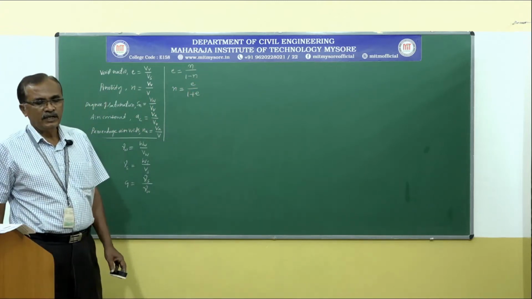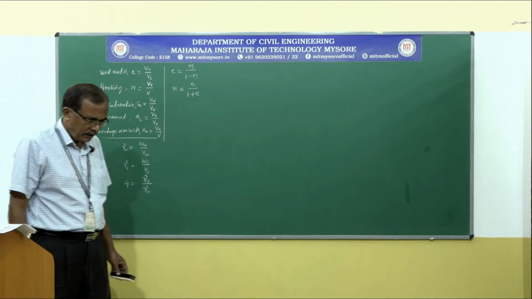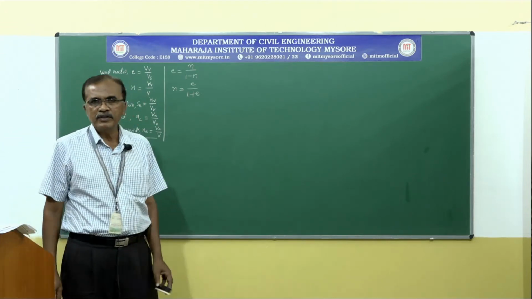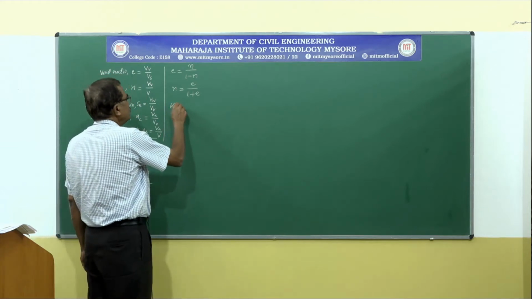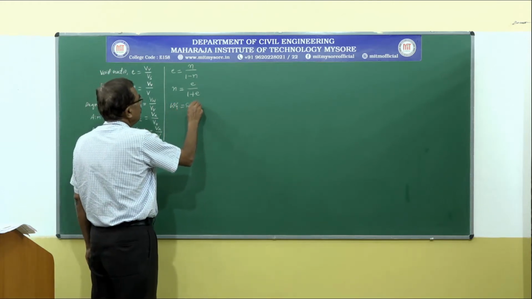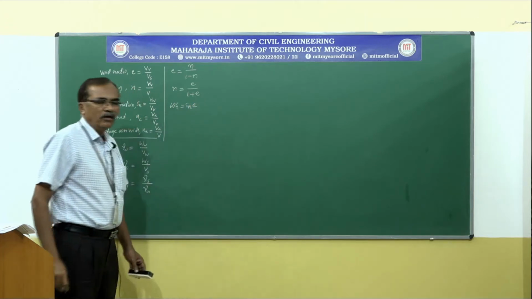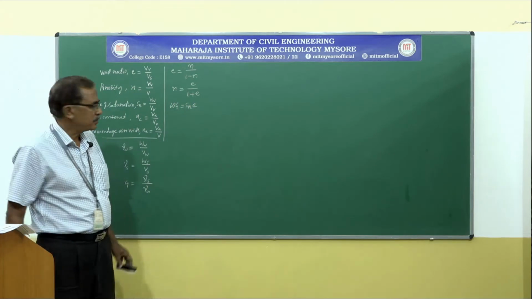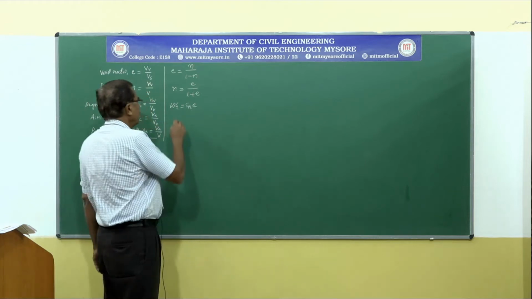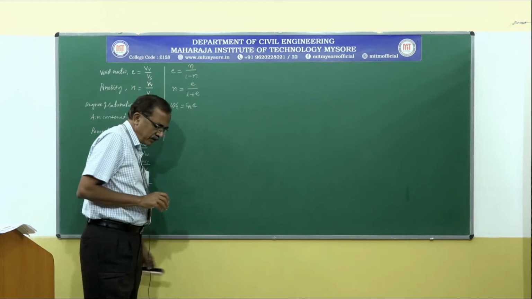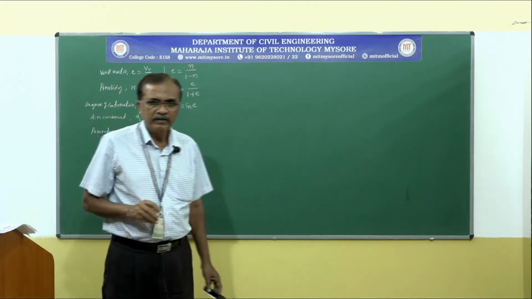We established the relationship between the water content, specific gravity, degree of saturation and void ratio, that is wG is equal to Sr into e. We also established relationships to obtain the unit weight of soils, that is the relationship between water content, void ratio and unit weight.